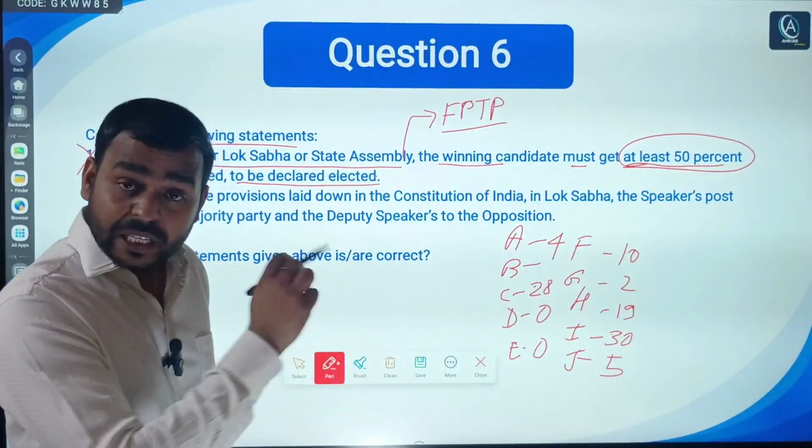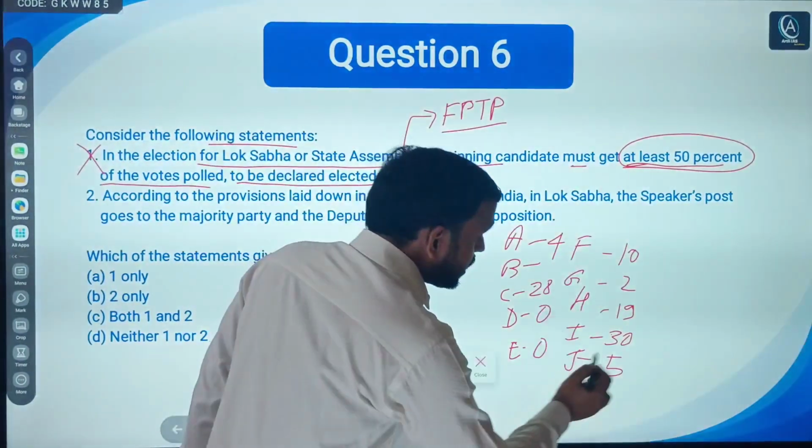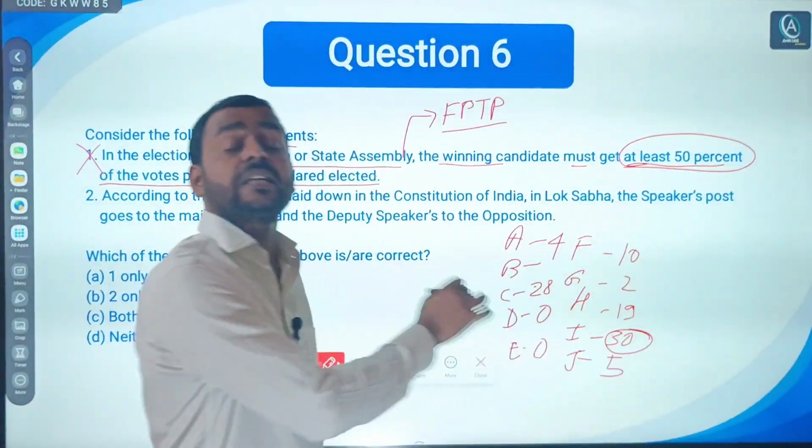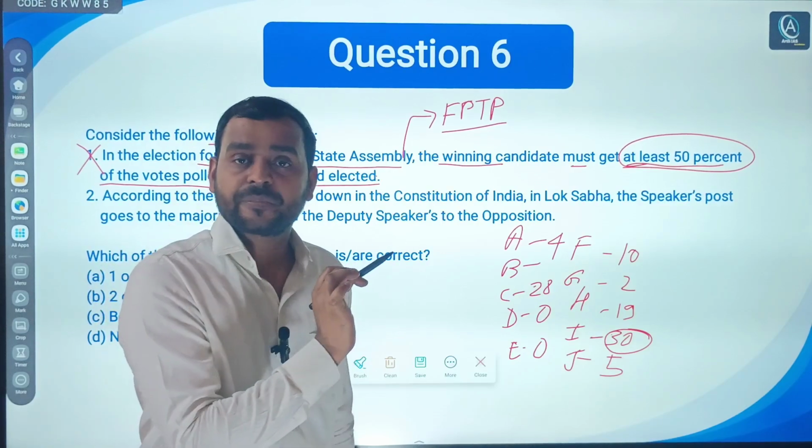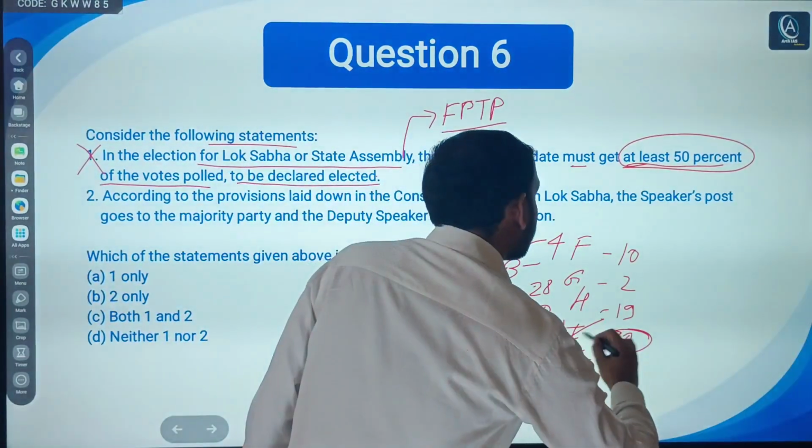Then what will happen? You can clearly see that person I got 30% votes. So I will be declared what?